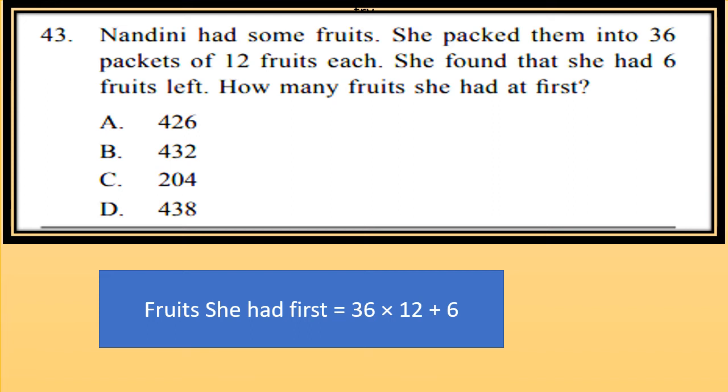After packing them, 6 fruits left. So the fruit she had at first will be calculated by first calculating the total number of fruits she packed, that is 36 into 12, and then 6 fruits left. So add them to get the fruit she had at first.